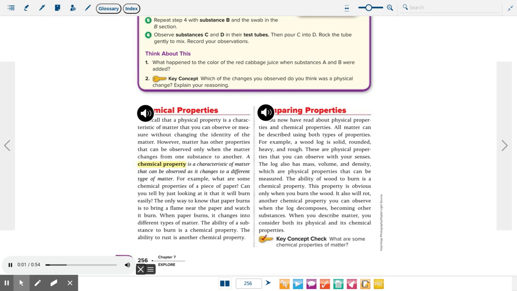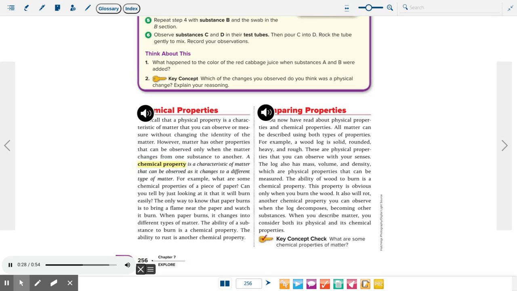Comparing properties. You now have read about physical properties and chemical properties. All matter can be described using both types of properties. For example, a wood log is solid, rounded, heavy, and rough. These are physical properties that you can observe with your senses. The log also has mass, volume, and density, which are physical properties that can be measured.